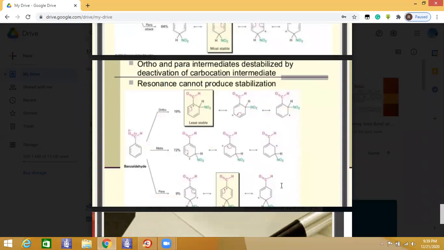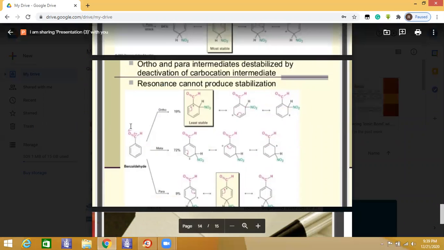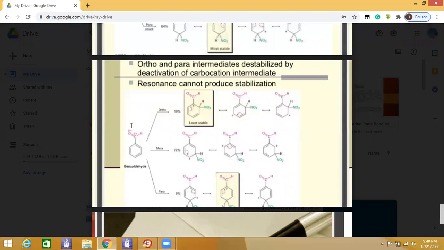Now we have the case like this carbonyl, or this benzaldehyde, where the carbonyl is taking away electron density from the ring, so we'll get the major product at the meta position, because its intermediates are destabilized by the deactivation, because of the presence of the electron withdrawing group.